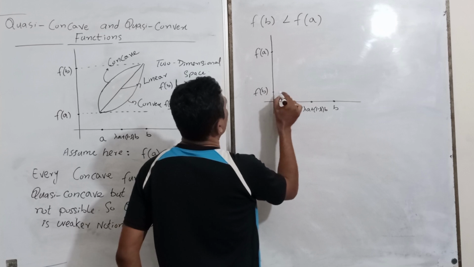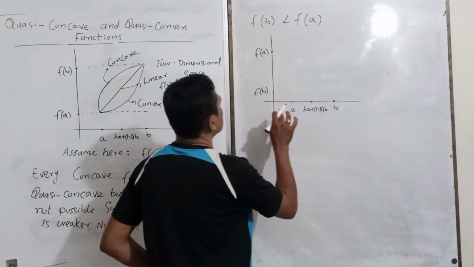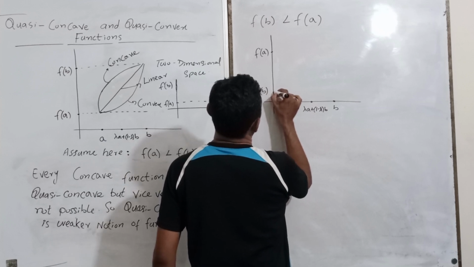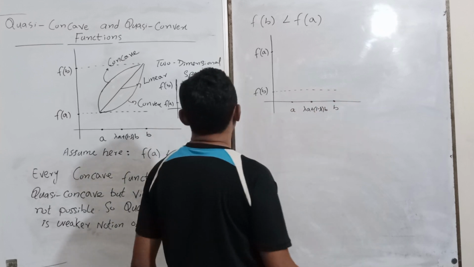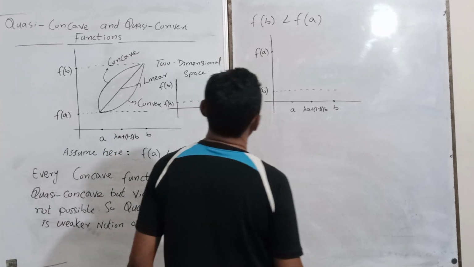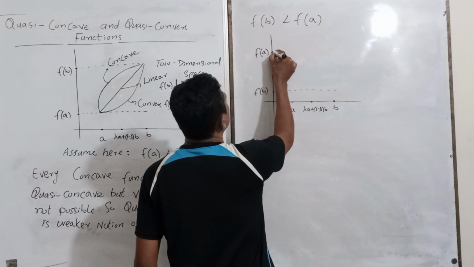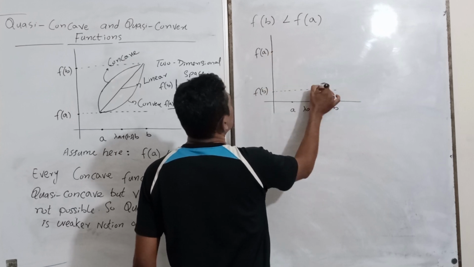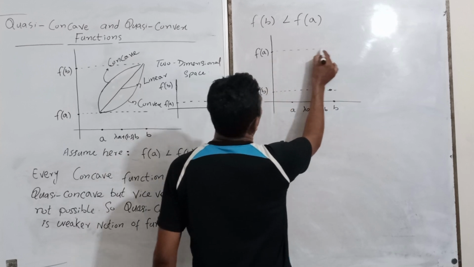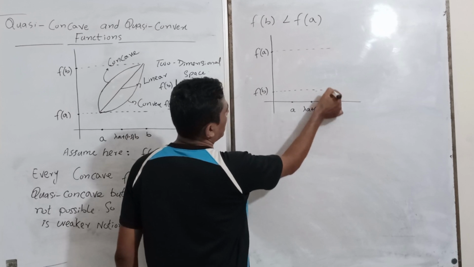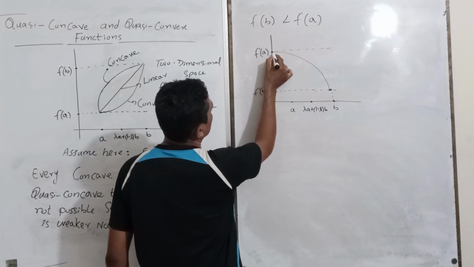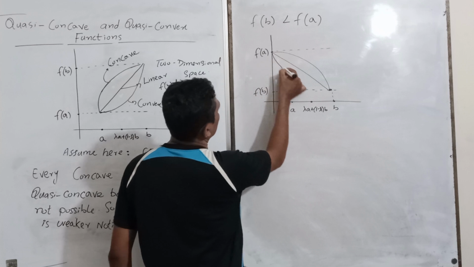So it means here, okay, this one, this one.